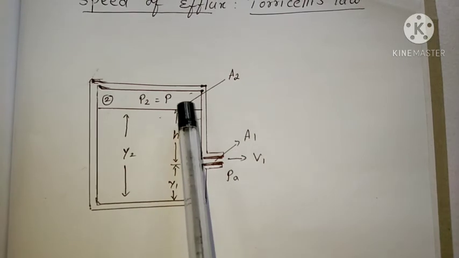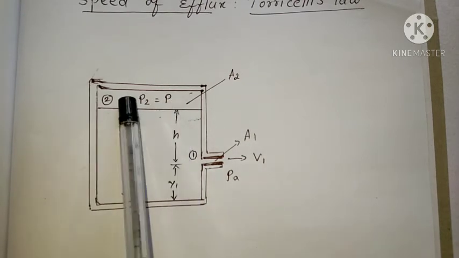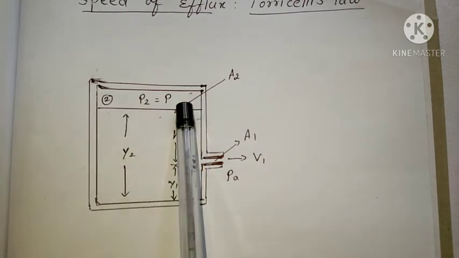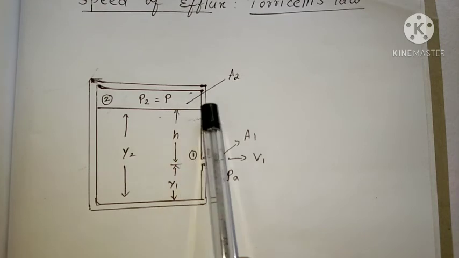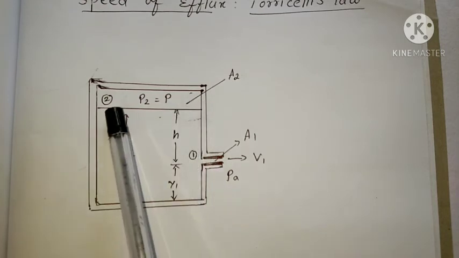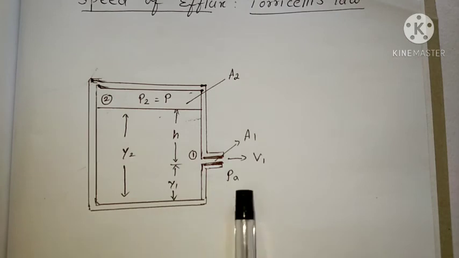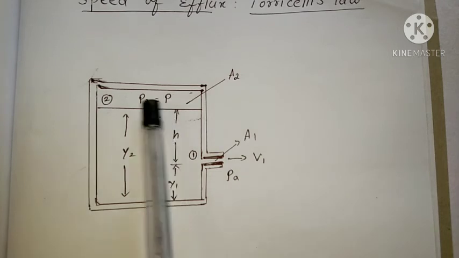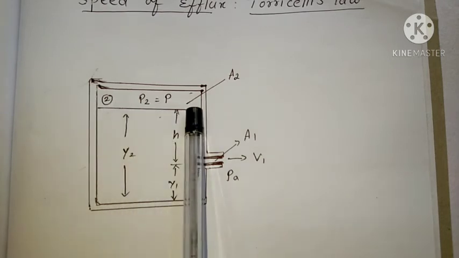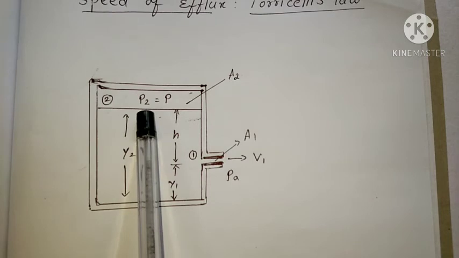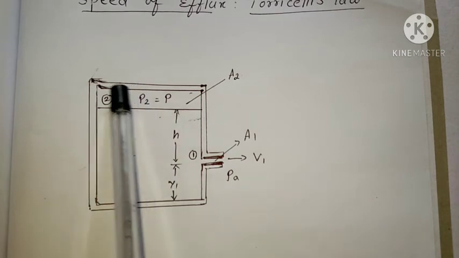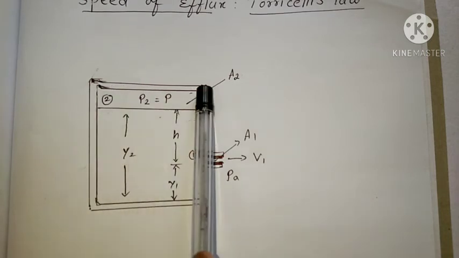The pressure above the free surface of the liquid is P. Note that point as 2. The pressure at the first hole is equal to the atmospheric pressure, and the pressure above the free surface of the liquid is noted as P2, which is equal to P. Here the tank is a closed one.